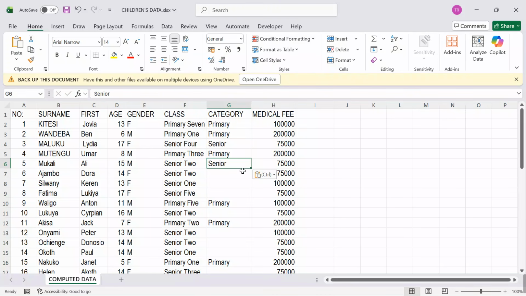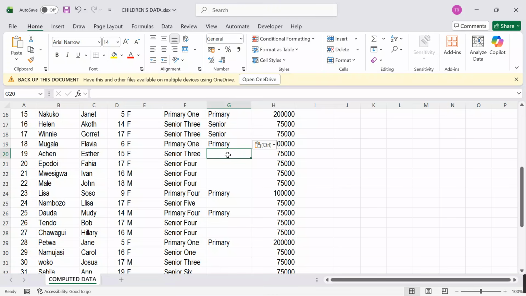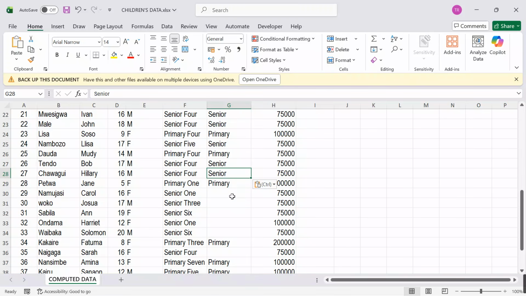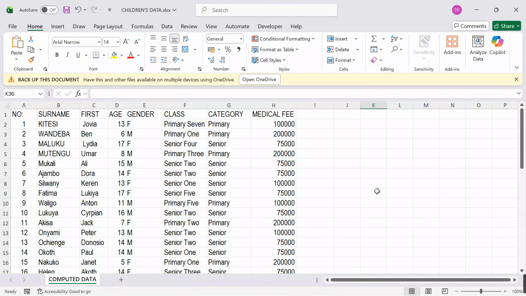So come over here and then we start pasting together. Please don't forget to pause and also follow with me so that we can achieve the same target. Yes, here we go. I'm pasting so that we have a category. What else? Even here, even here. Yes, I will try to make my categories a little bit clear. Now, after putting this down, I now need to compute.